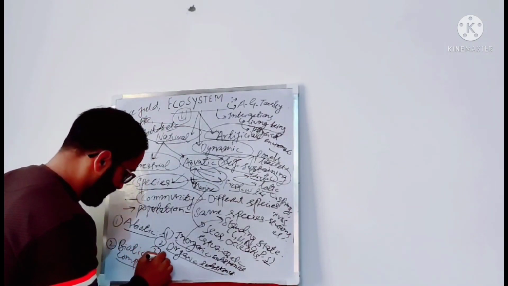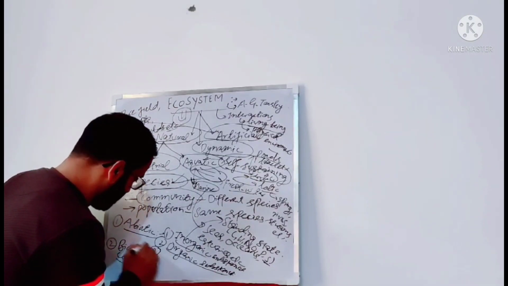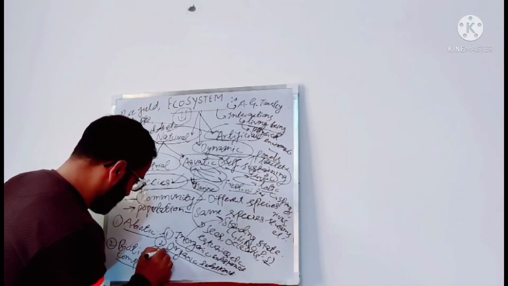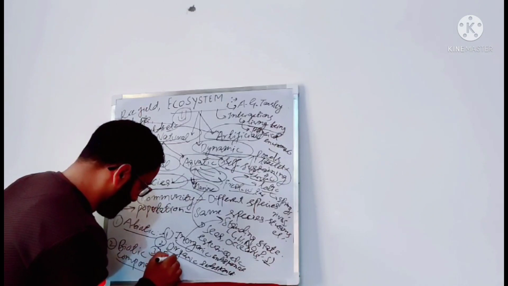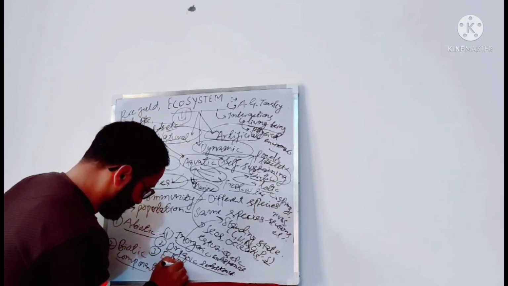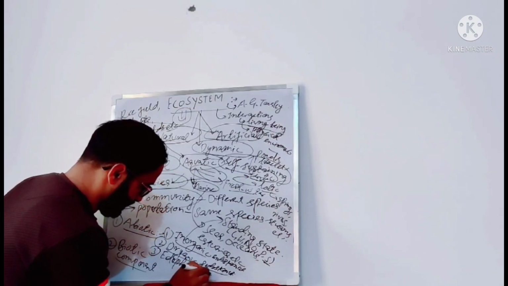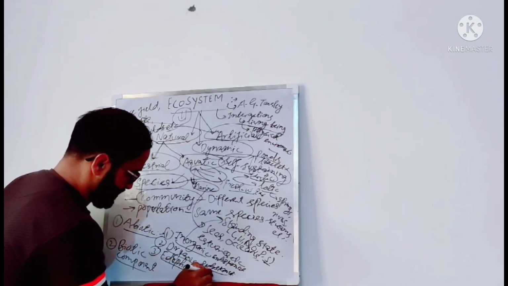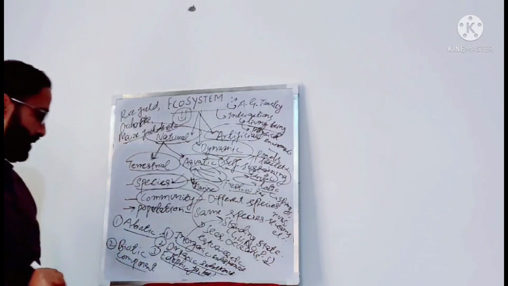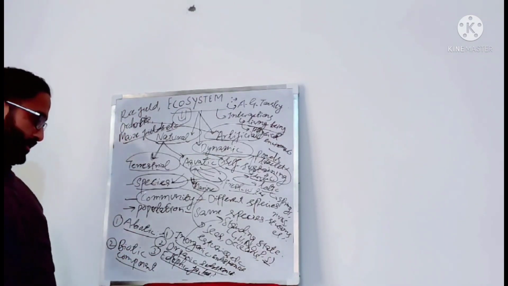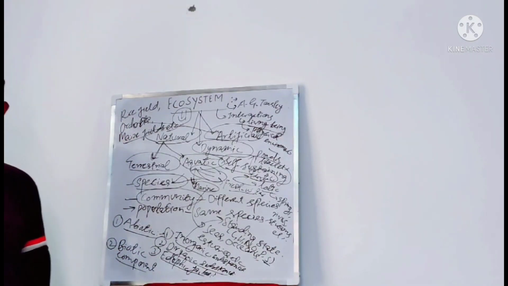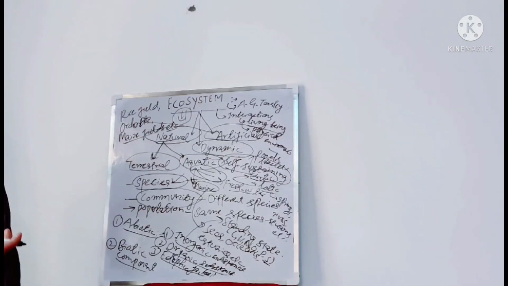Third is edaphic factors. They constitute the soil, the composition of the soil, the fertility of the soil.